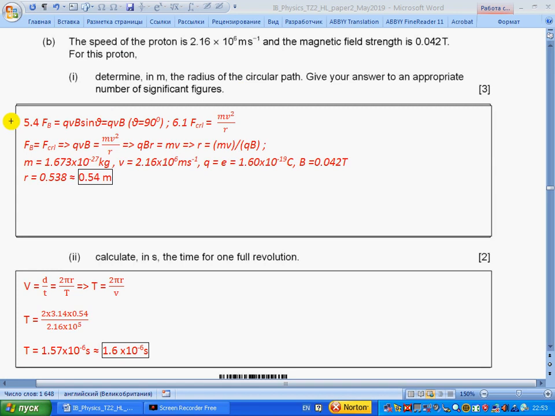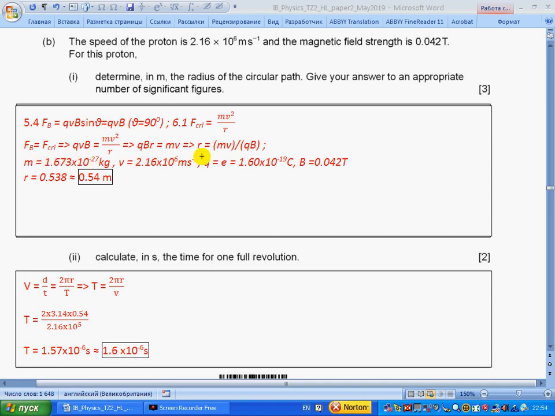Section 5.4 tells us that the magnetic force acting on a charge moving with speed v in magnetic flux density B, at angle 90 degrees, so sine becomes 1, is QvB. On the other side, this is the centripetal force for circular motion. Section 6.1 gives us mv squared over r. So this is the same force written in different forms. This is why F_B equals F circular.